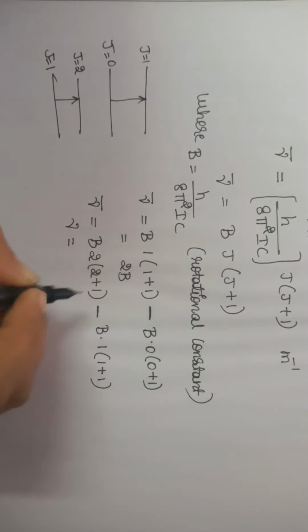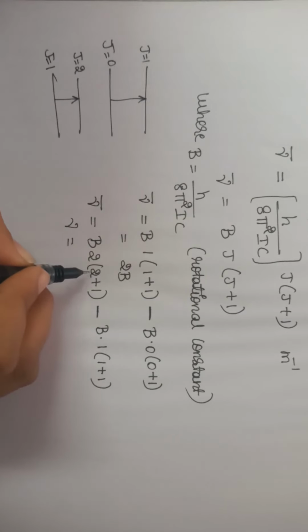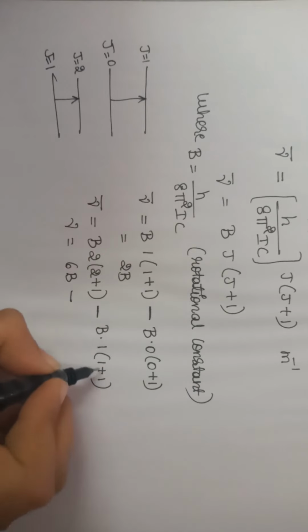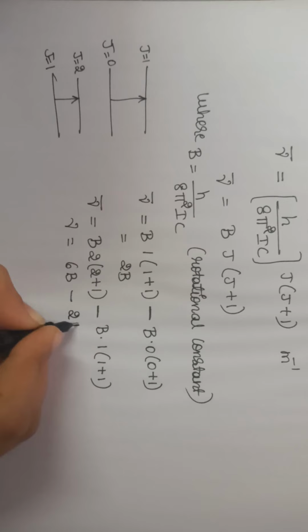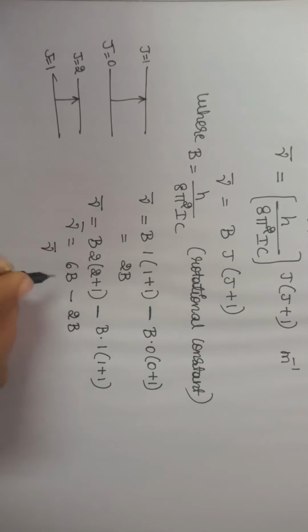So mu bar is equal to 2 plus 1 is 3, 3 2s are 6, 6B minus 1 plus 1 is 2, 2 1s are 2, that is 2B. So we are getting mu bar value at 4B.